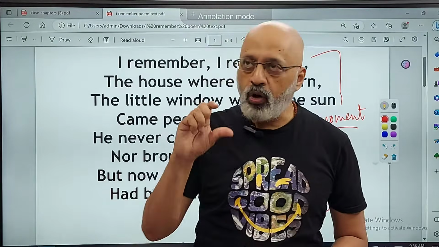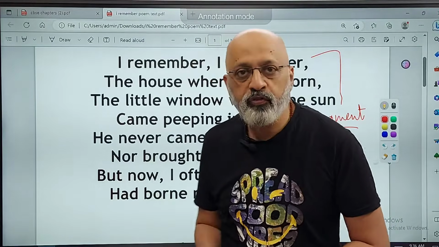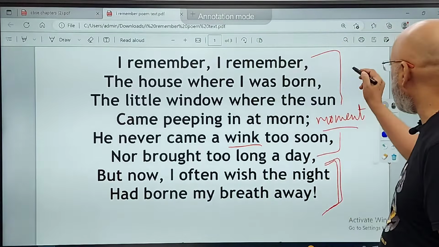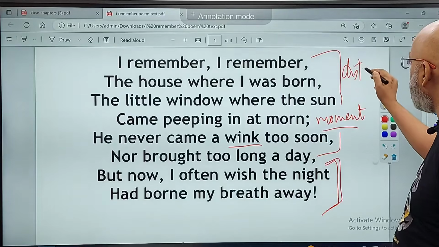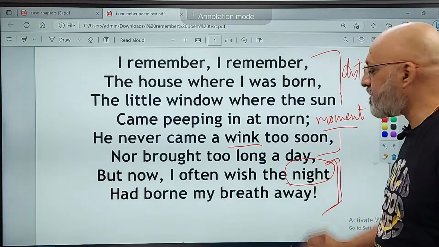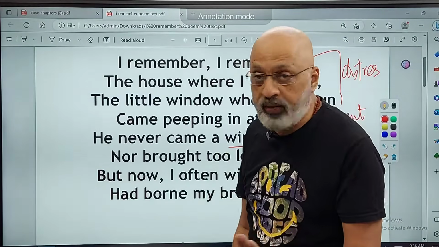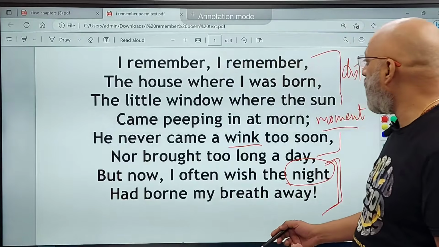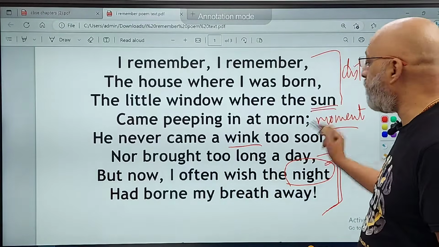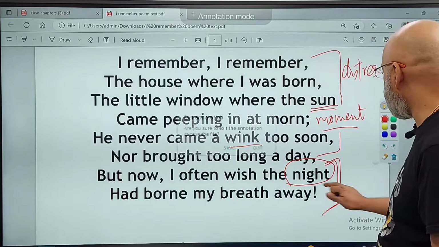So the night time, the darkness, is basically a metaphor for the distress in his life. There is unhappiness and distress in his life. That is what the night is conveying, as opposed to sunshine, which conveys the happy part of his life. I hope the first stanza is clear.